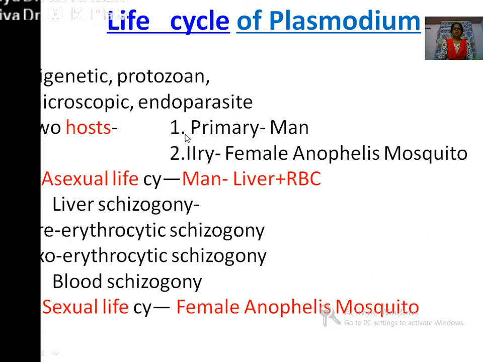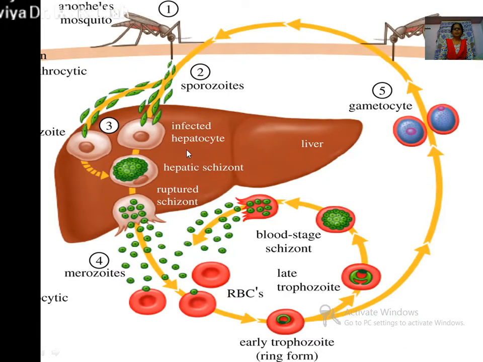First, we will see the asexual life cycle of the Plasmodium parasite. This is the figure shown here. It has some steps, and I will tell you how the asexual life cycle of this parasite occurs in the human being, which is the primary host. What happens when the female Anopheles mosquito sucks the blood from a healthy person?